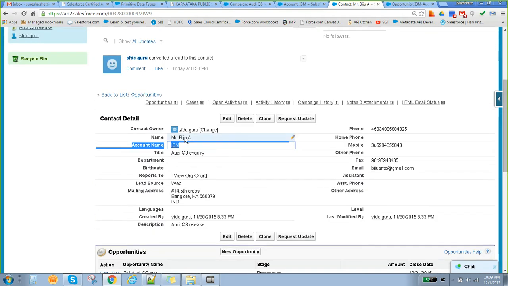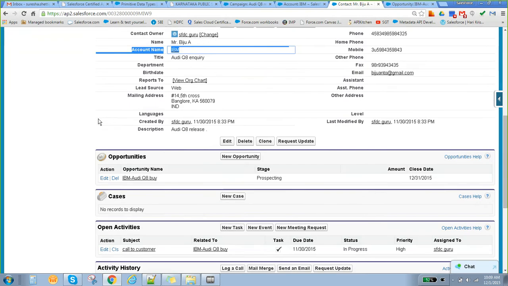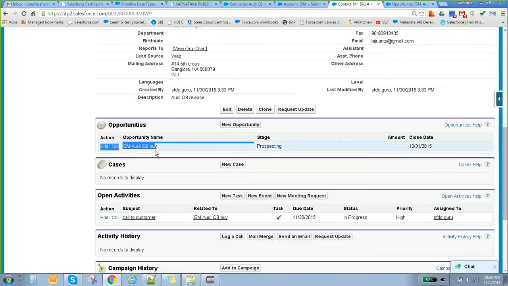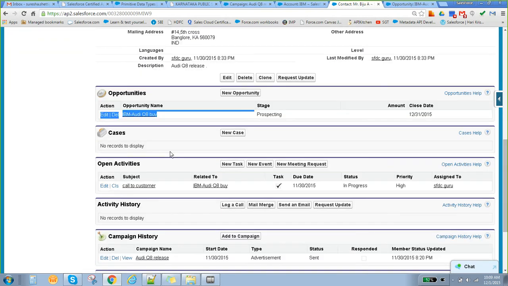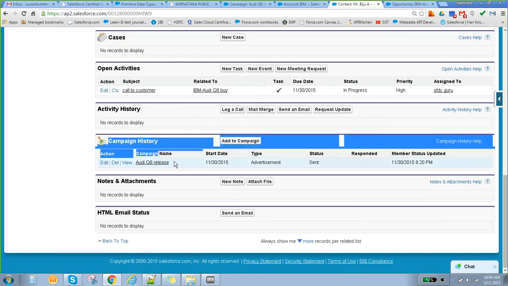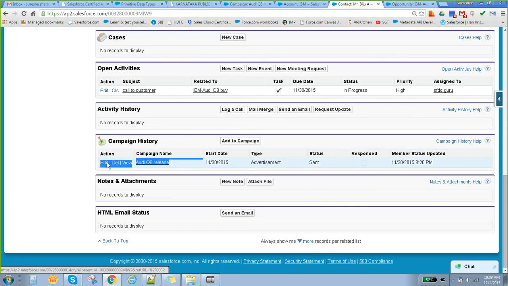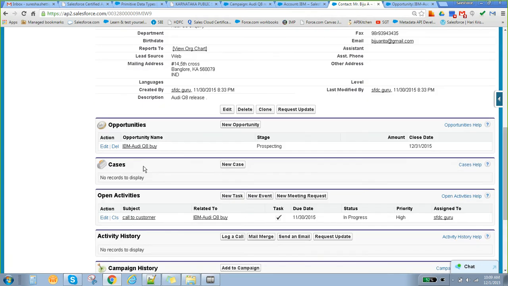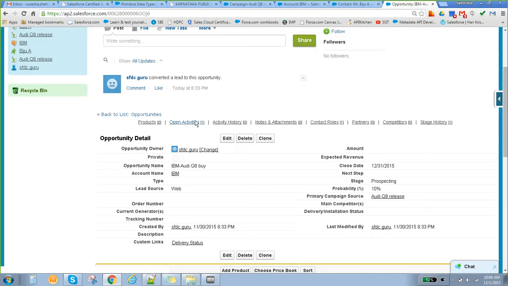The opportunity related to this particular contact will also be available here. This is basically what we call a related list. Related list. The campaign associated with it, that is, which campaign it came from, will also be available here. See here, correct? Clear, right?